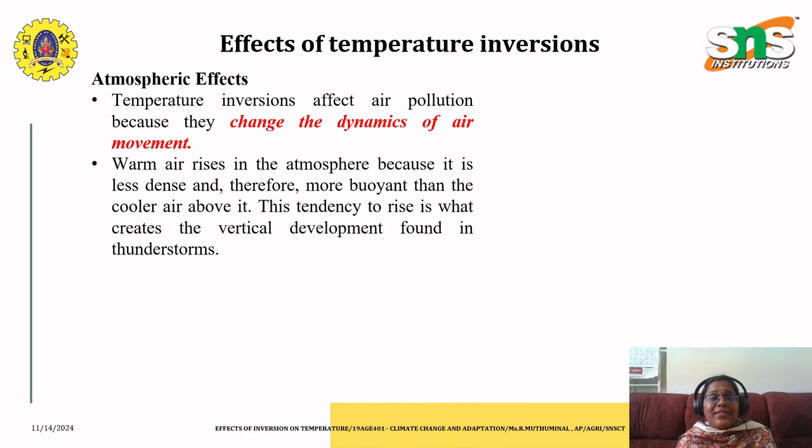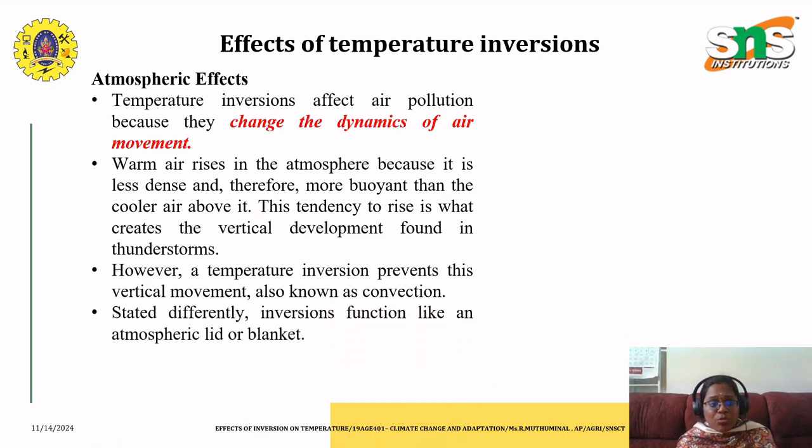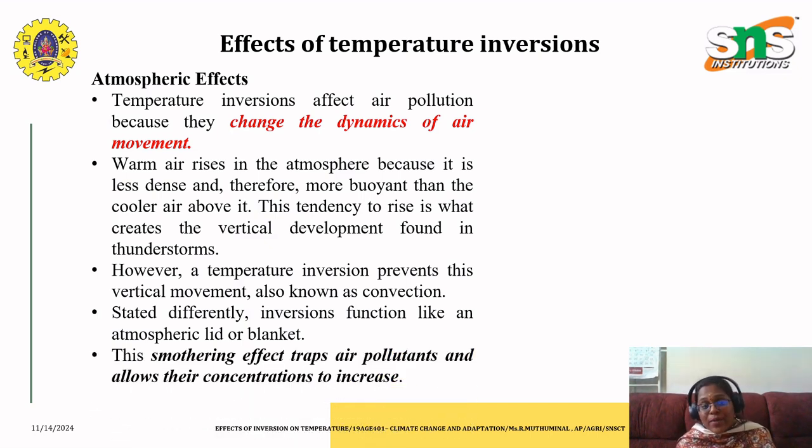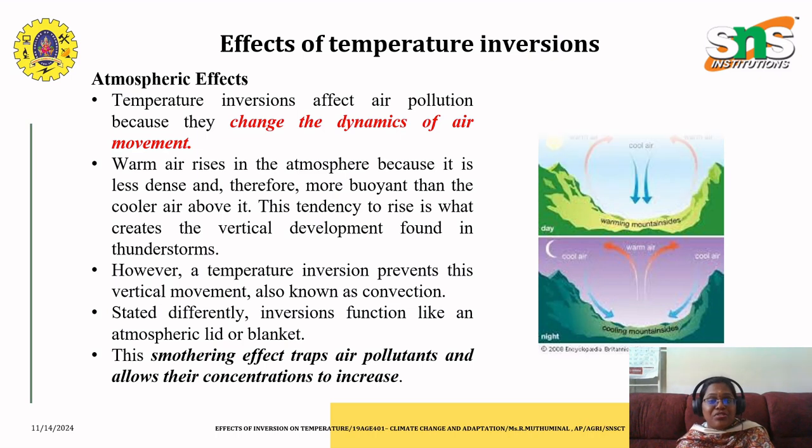The atmospheric effects involved under temperature inversion are that it affects air pollution because they change the dynamics of air movement. When the warm air rises in the atmosphere because it is less dense and therefore more buoyant than the cooler air, this tendency leads to the vertical development found in thunderstorms. This kind of temperature inversion prevents the vertical movement, also known as convection, and stated differently, it acts like an atmospheric lid or a blanket where the smothering effect traps air pollutants and allows their concentrations to increase.